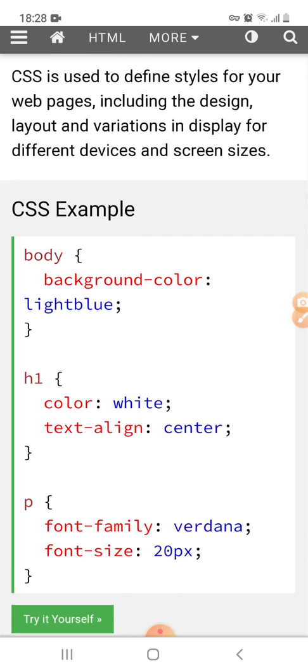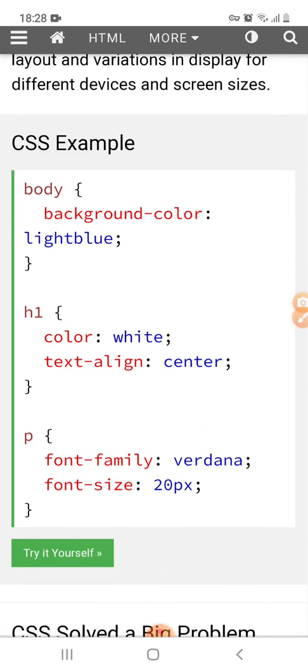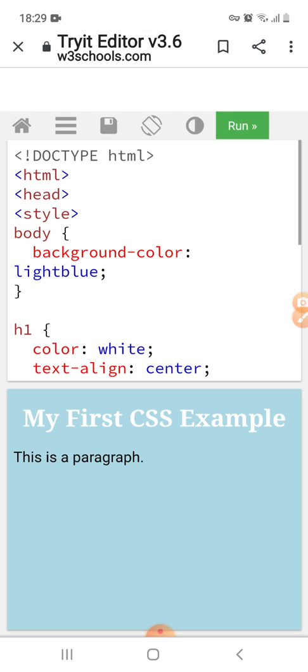So this is the example of CSS. Here in the body section we have mentioned the background color light blue, and the heading element is styled with white color and center aligned text. Similarly, the paragraph is styled with the font face Verdana and with a font size of 20. So this will look like that.